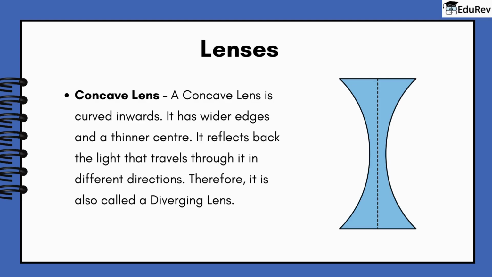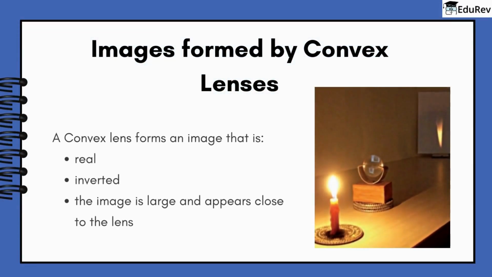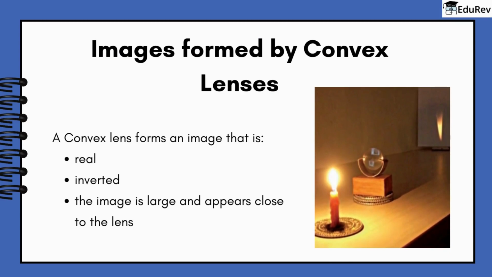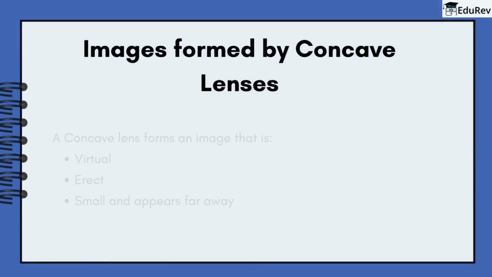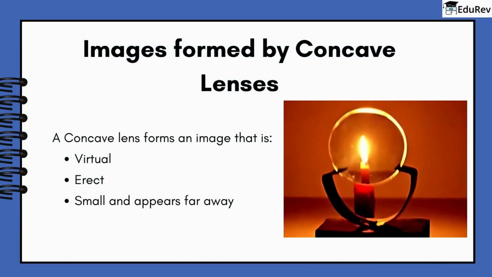Just like we saw for mirrors, let's see the images formed by convex lenses. A convex lens forms an image that is real, inverted. The image is large and appears close to the lens. And images formed by concave lenses. A concave lens forms an image that is virtual, erect, small and appears far away.